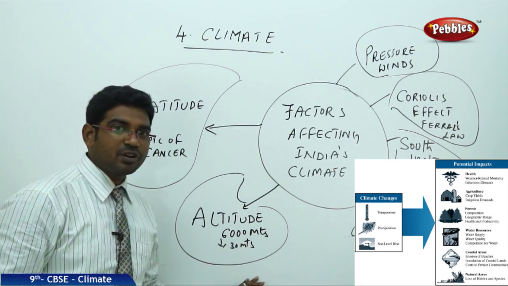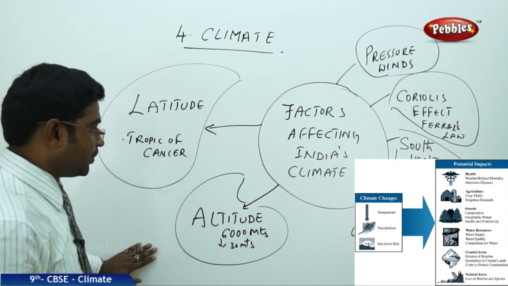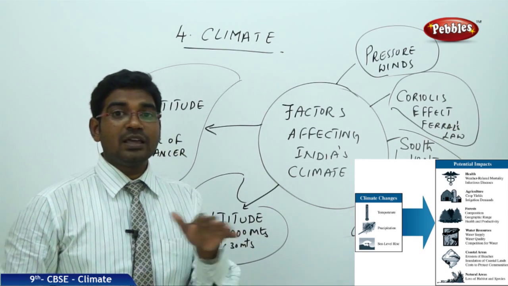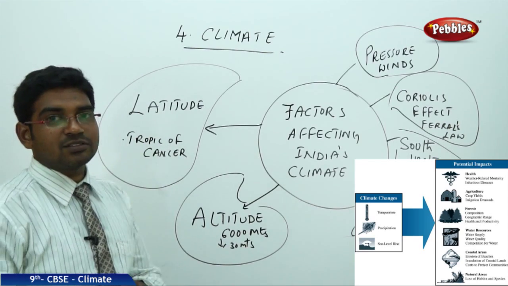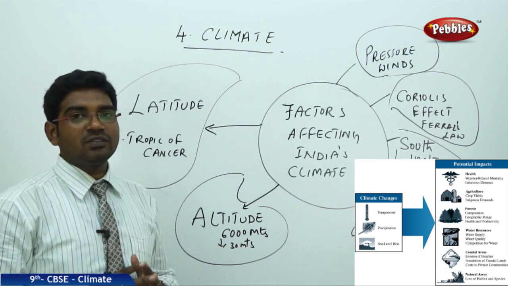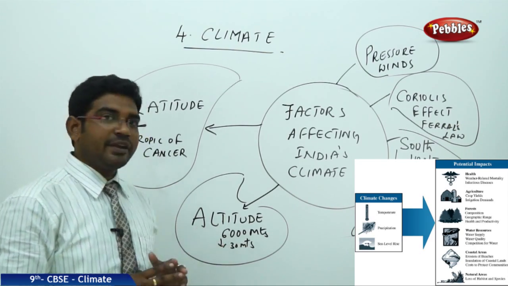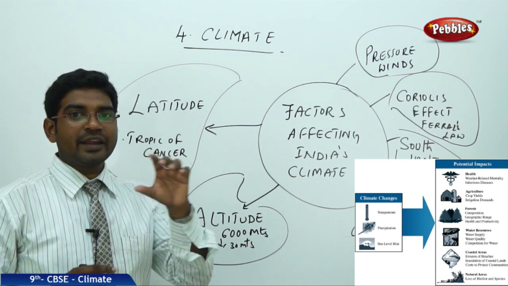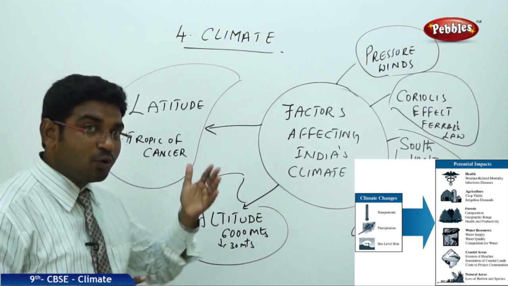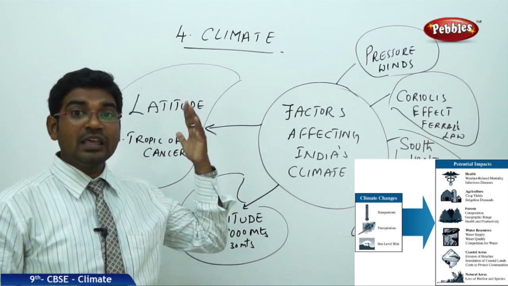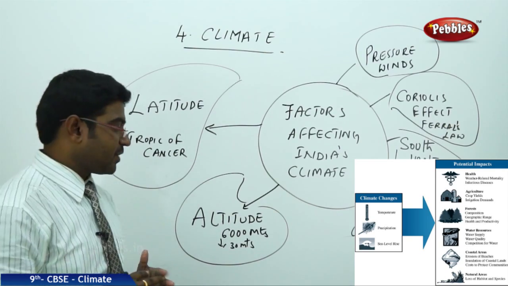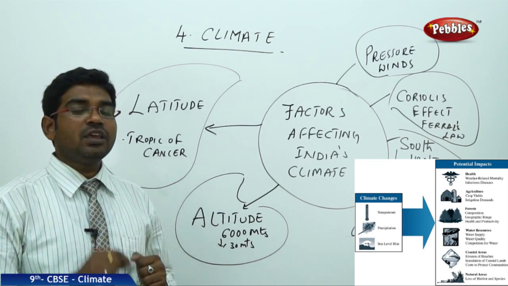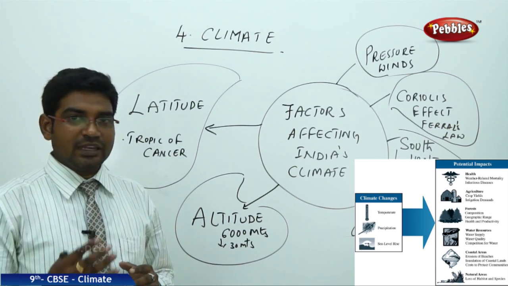Next we have another important factor, that is altitude. Altitude, as I mentioned earlier, is the level above the sea level. We have the Himalayas, the mountain range. The average height of the mountains is around 6,000 meters in the inner layers of the Himalayas, or the Greater Himalayas, which obstruct the movement of the winds coming from the other side, from Central Asia. And in a similar way we have coastal areas which are 30 meters above the normal sea level.